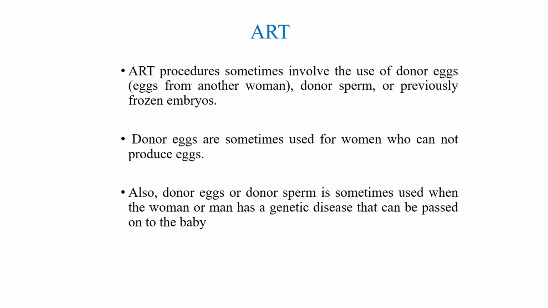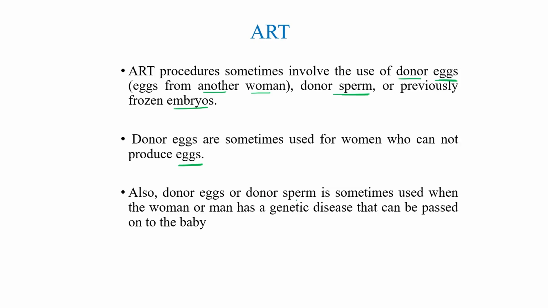ART procedures sometimes involve the use of a donor egg, meaning an egg from another woman, donor sperm also, or a previously frozen embryo. Donor eggs are sometimes used for a woman who cannot produce eggs.